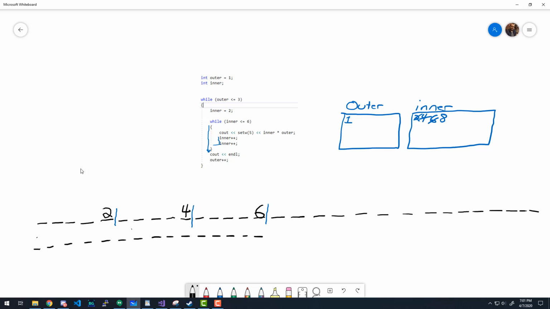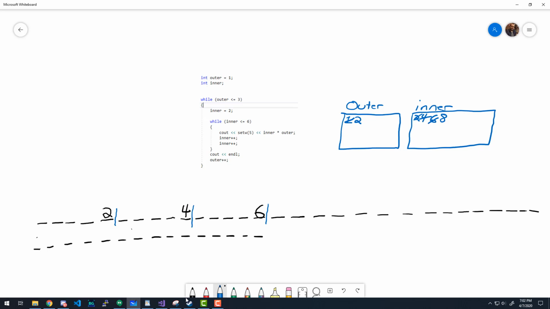We are here. We are on the new line. So let me clear this out. So we see out that end line. So we're on the next line. And we do outer plus plus. So outer becomes 2. Now we go back to the top here.